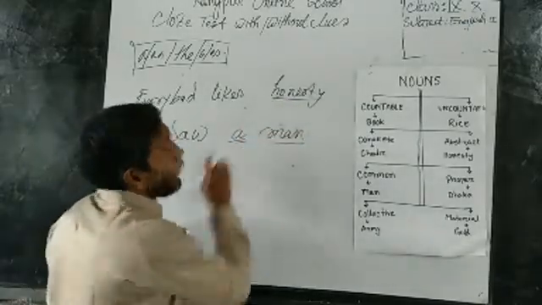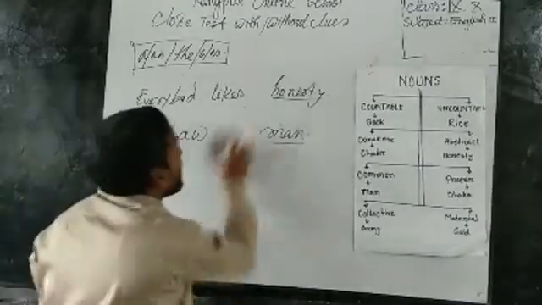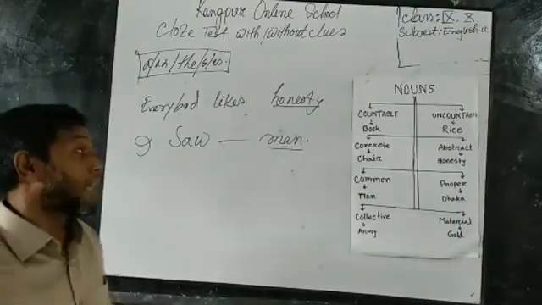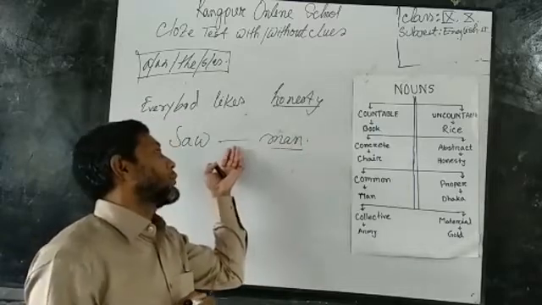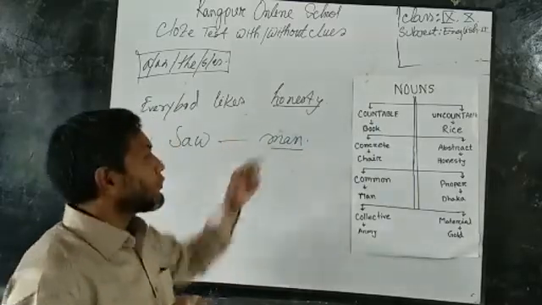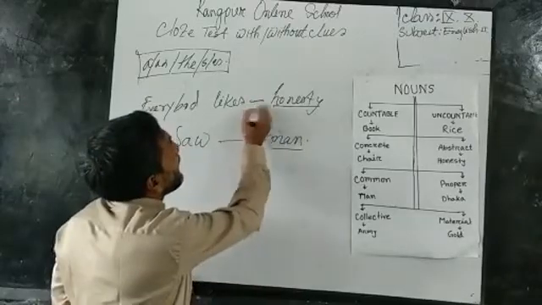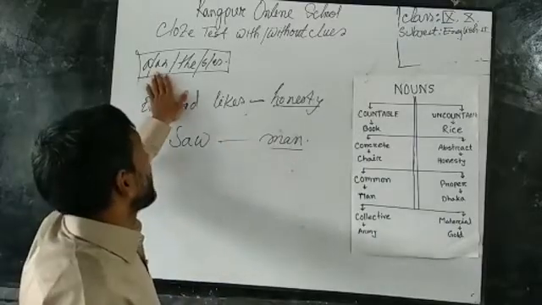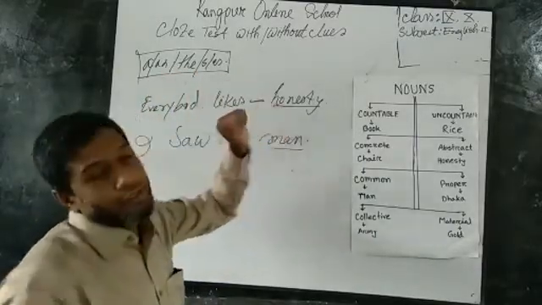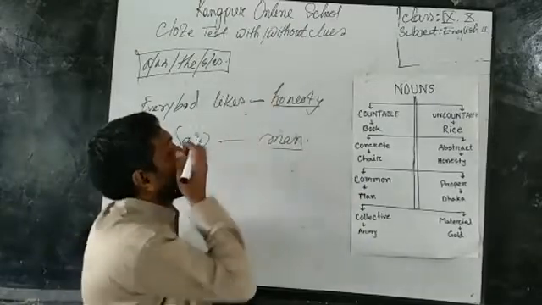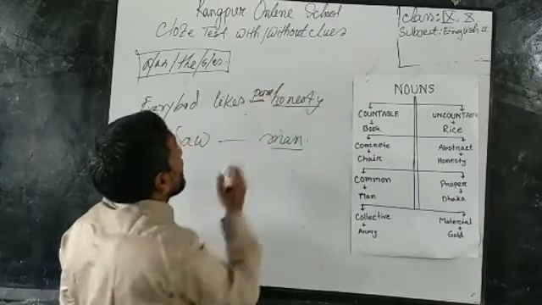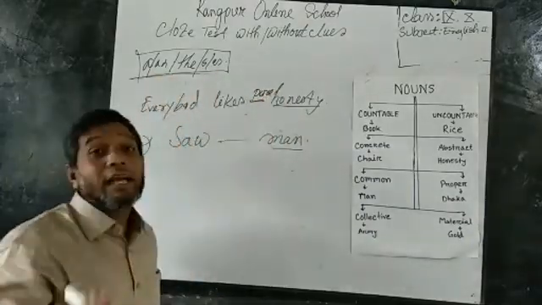So, dear students, now, what was our technique? What is our focusing point? When in a question paper I see a gap here, then I can understand it is a singular common noun, and I must use a or an. But here, if I see a dash, I can understand I cannot use a, the, s, or es before it. Then I have to use other words. I can use an adjective here, but I cannot use them. So these are the techniques.